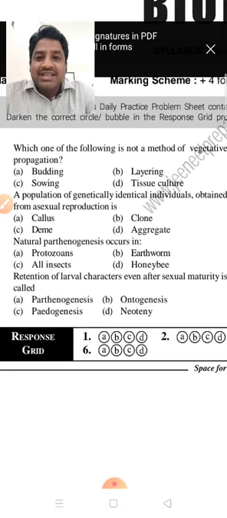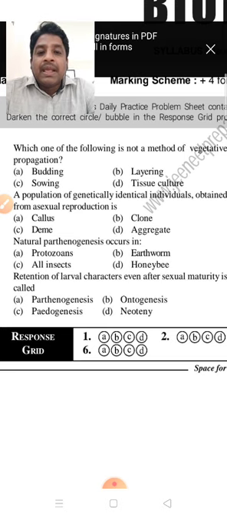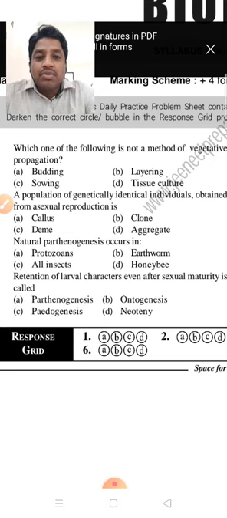So this layering is an artificial method of vegetative propagation. In artificial methods of vegetative propagation, you can see the methods of cuttings, layerings and grafting. In layering, there are two types present. The first one is mound layering, and the second one is air layering. Already we discussed this in the theory.